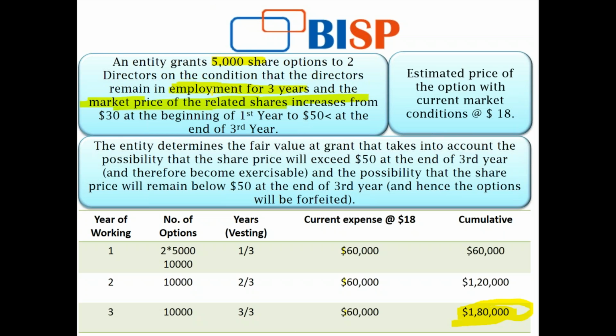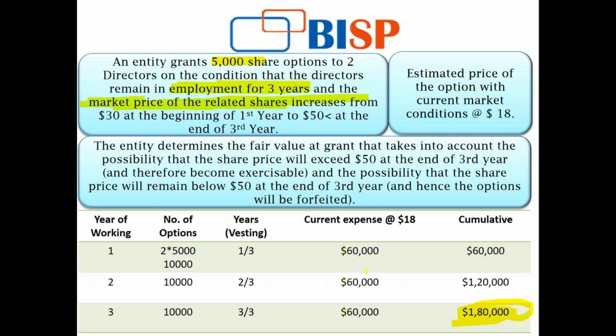However, because we have kept the service condition as secondary, if the directors are working for the period of 1 year or 2 years, and any of the directors leave during the 3-year period, let's say in the 2nd year, the amount recognized during year 1 and year 2, that is $60,000, will be reversed in year 2. And if they leave in year 2, the amount of $1,20,000 will be reversed in year 3.